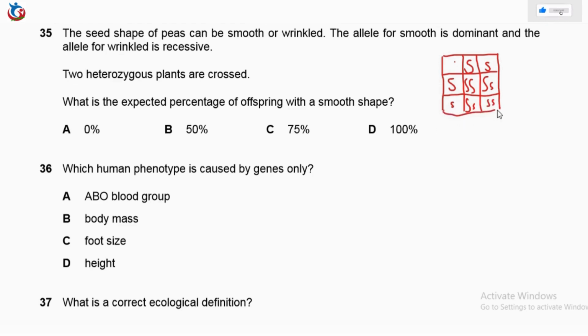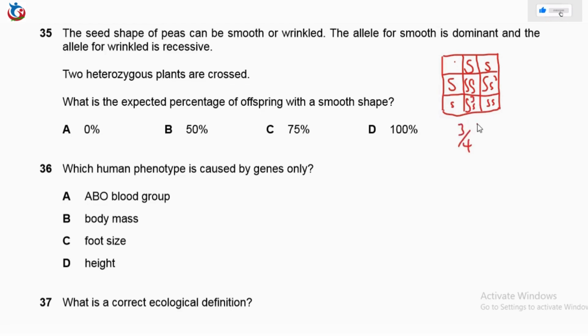So with this now, we can say the plant with smooth shape will be these boxes here, 1, 2, and 3. So 3 out of 4.